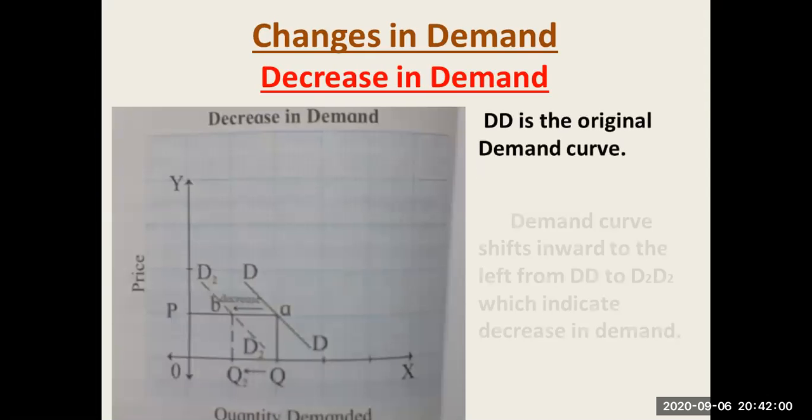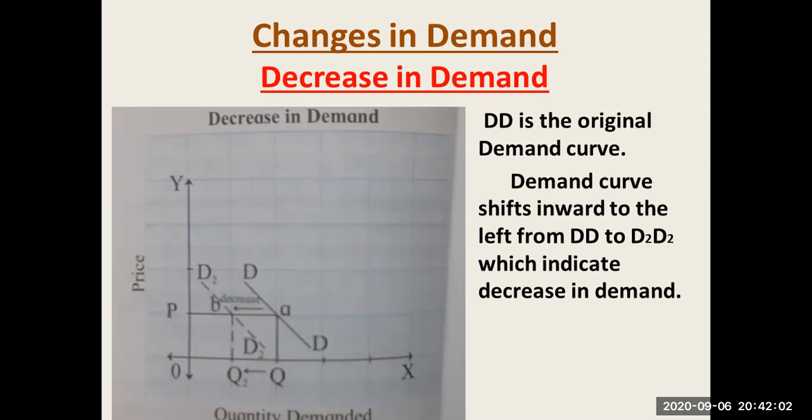You have to see on the screen the same graph, but the most important thing is where the original demand curve is and where the shifted demand curve is. It is the opposite of the increase in demand. This direction is totally opposite. The OX-axis measures the quantity demanded in kilograms and the OY-axis measures the price in rupees.